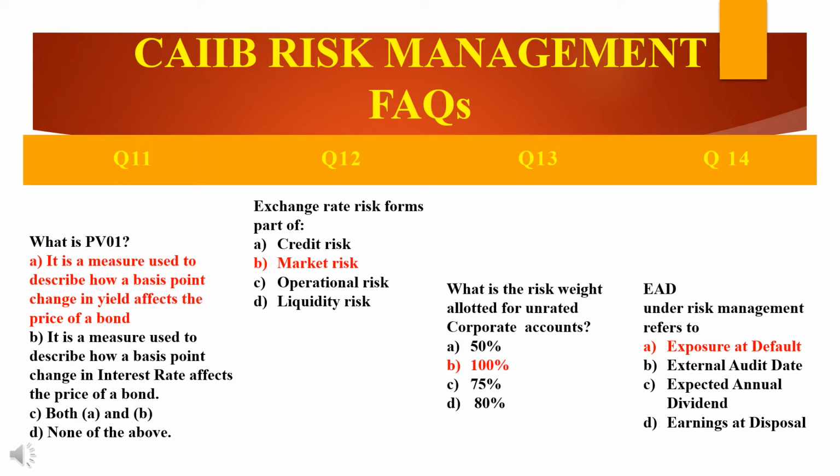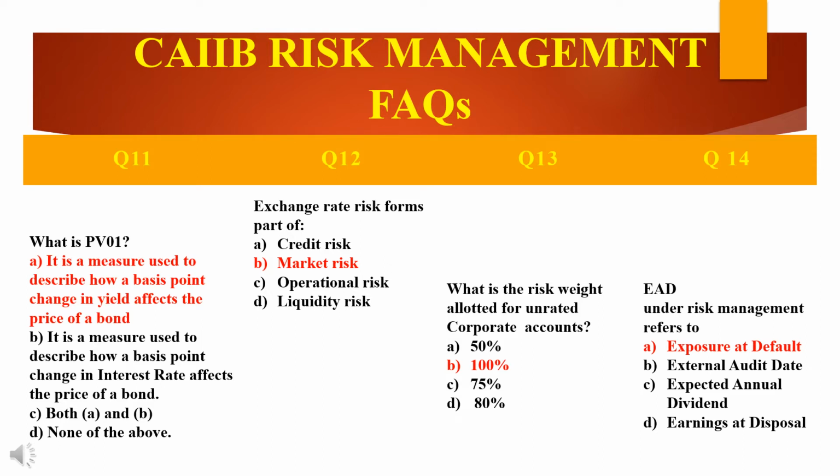Next is, exchange rate risk forms dash. Exchange rate risk forms part of. Which part is it? Is it credit risk? It's a part of credit risk, market risk, operational risk and liquidity risk. Which part? Exchange rate risk itself means market risk. It's a part of market risk.